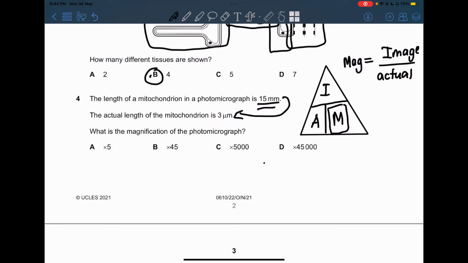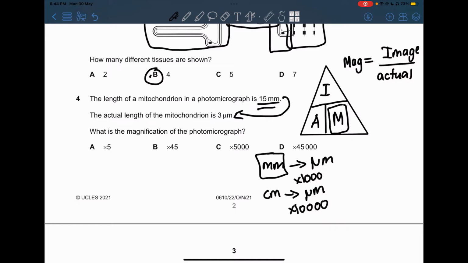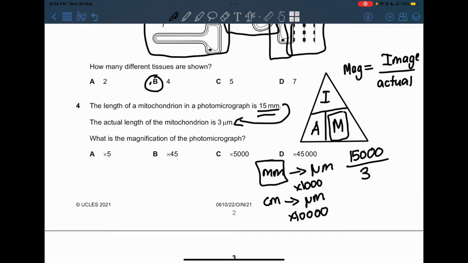To convert millimeters to micrometers, you multiply by 1000. If you want to convert centimeters into micrometers, you multiply by 10,000. So over here we're working with millimeters, so we're just going to do 15,000 divided by 3, and that's going to give you 5,000 if you calculate it on the calculator.